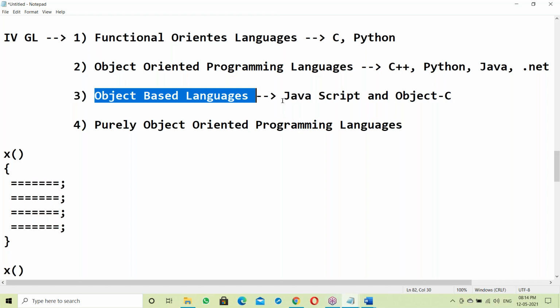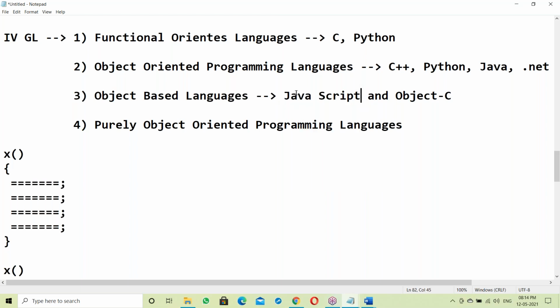For this example, JavaScript is not Java. JavaScript is different, Java is different. JavaScript is used with HTML for client-side validations. The Java program is used on the server side for server-side validations. JavaScript is for client-side validations, Java is for server-side validations. JavaScript is a browser understandable language.